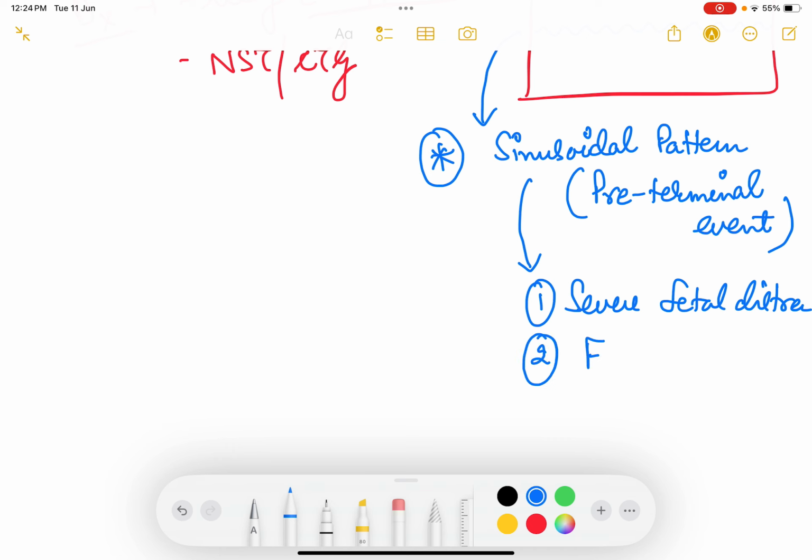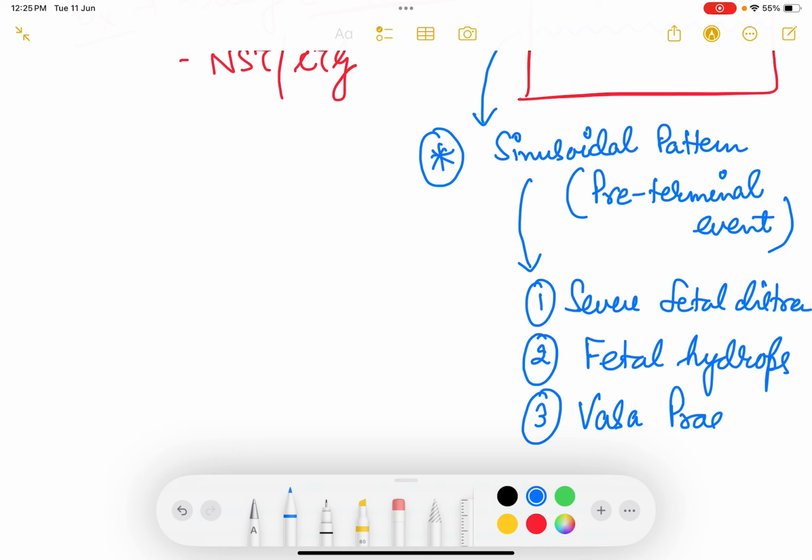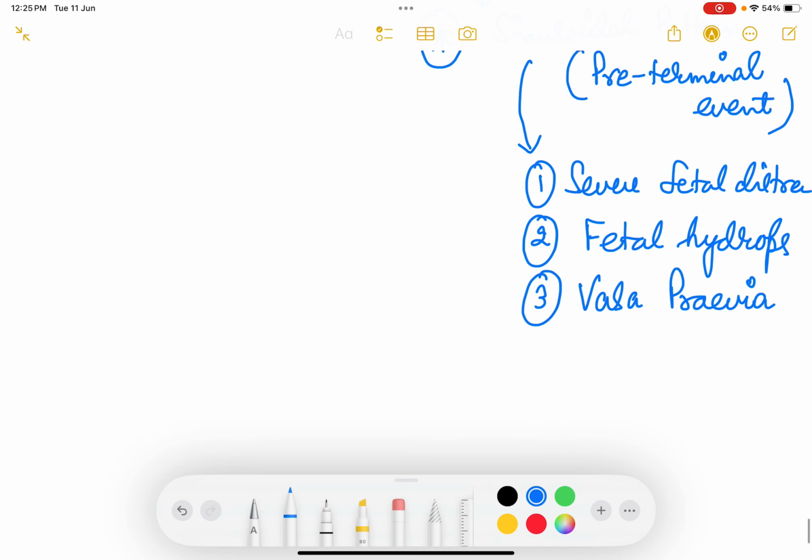Number two, if there is fetal hydrops, hydropic baby में बहुत ज़्यादा एनीमिया है and there is very much of hypoxia, so Rh isoimmunized pregnancy जब fetal hydrops होता है उसमें भी sinusoidal pattern है. And number three is vasa previa. Whenever there is vasa previa, there is bleeding from the baby's blood vessels, so there will be this sinusoidal pattern. One more thing, one more test that you can do here is alkaline denaturation test.